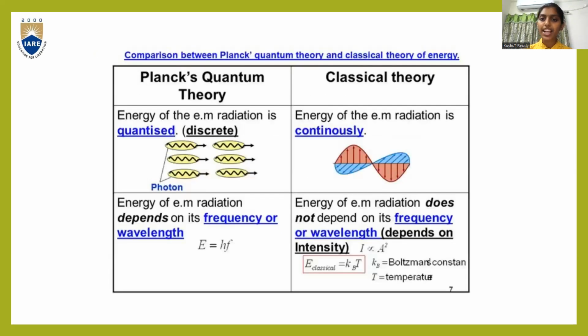So comparison between Planck's quantum theory and classical theory of energy. In Planck's quantum theory, energy of electromagnetic radiation is quantized, that is, it is discrete. Whereas in classical theory, energy of electromagnetic radiation is continuous. And in Planck's quantum theory, energy of electromagnetic radiation depends on its frequency or wavelength, that is E is equal to hf. Whereas in classical theory, energy of electromagnetic radiation does not depend on its frequency or wavelength, but it depends on its intensity. So these are the major differences.